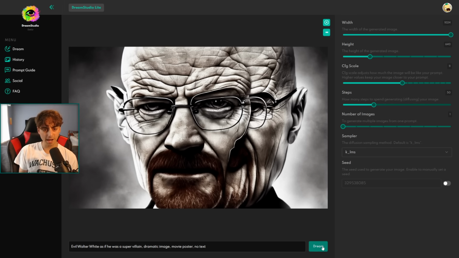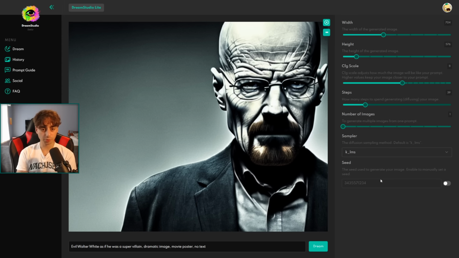Okay, we can sort of see the background's very similar, but we've got some duplicate Walter White going on. It's not really liking the aspect ratio. You can tell it tried to make 2 Walts. So let's go ahead and decrease this. We'll also lower the steps down a little bit. Okay, now we're sort of starting to get the same vibe of an evil Walter White.